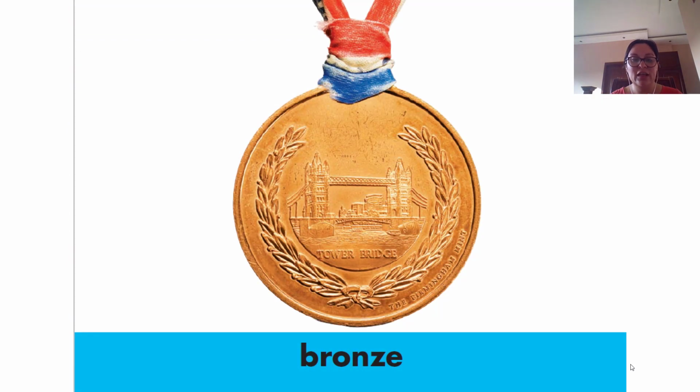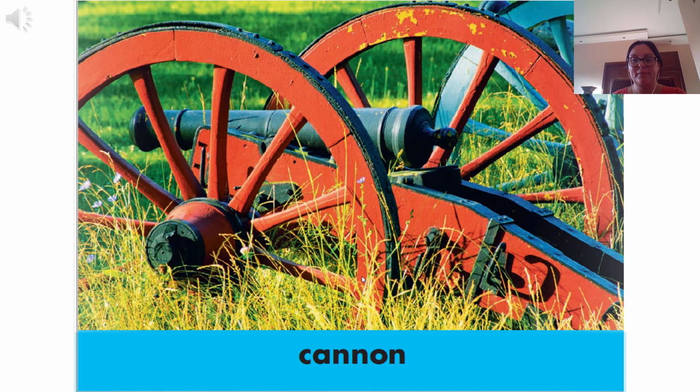Next word is bronze. Bronze is a kind of material that is used to make many things. Here we can see a metal that is made of bronze. Cannon.